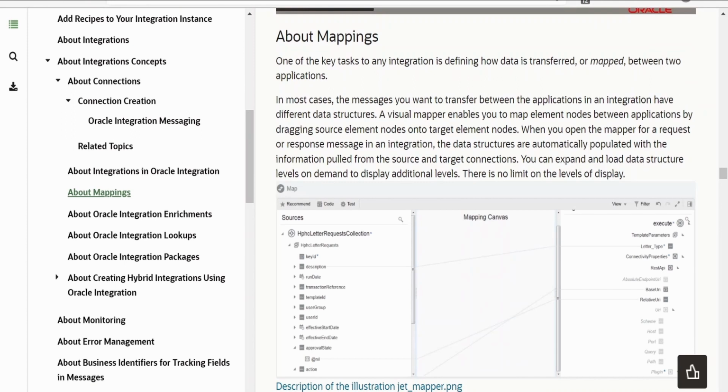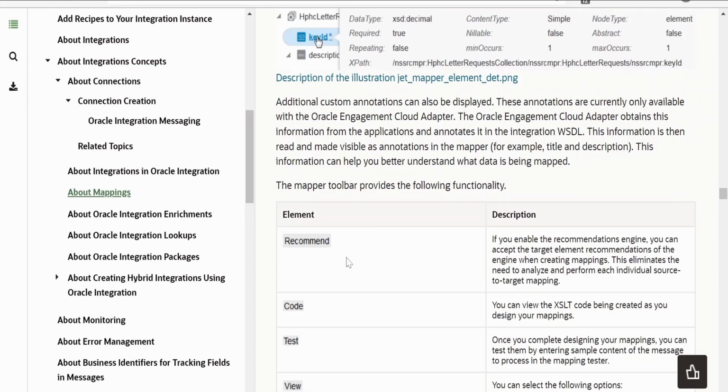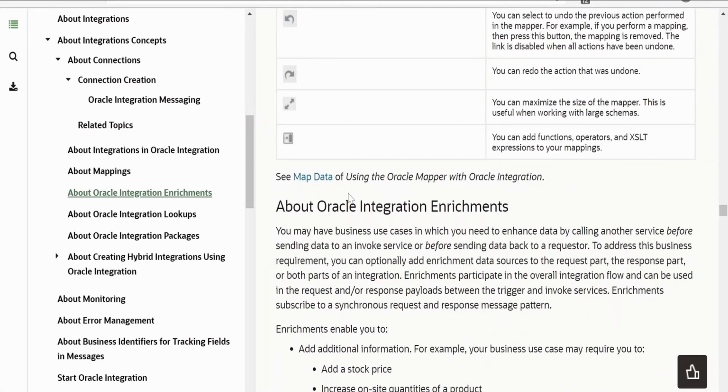About the mapping, in order to map any details, there will be a source and a target. Source is where the user sends information to the integration. This integration will make a call internally to any application like Twitter, wherein it will convert the message from one format to another. Like if you see over here, the relative URI, what we get is under approved state under nil. So this is mapped to relative URI and the description is mapped to letter type. Like this, we can map from source to target with the help of mappers in Oracle Integration. And there are a few explanations about what each icon in the mapper stands for. You can have a look at this.